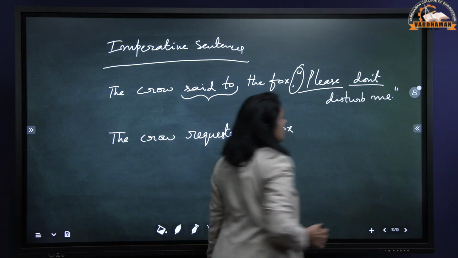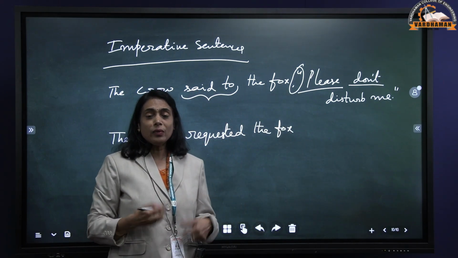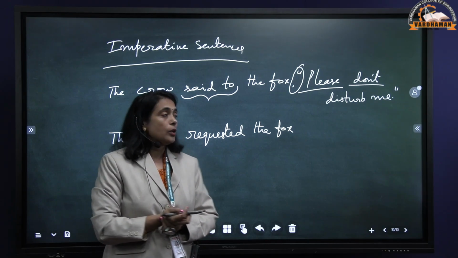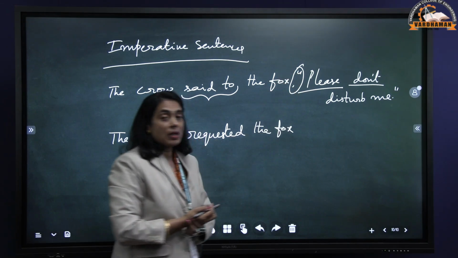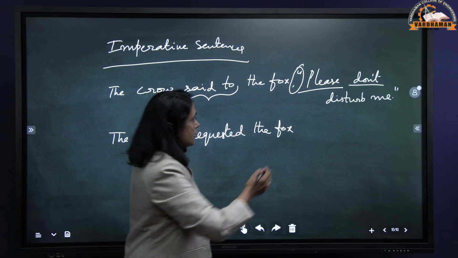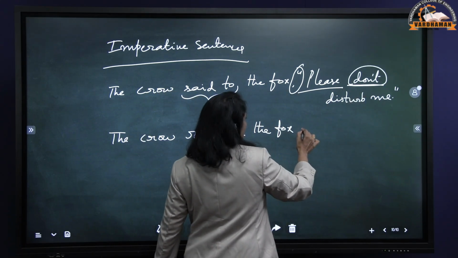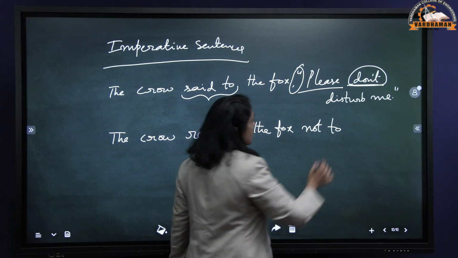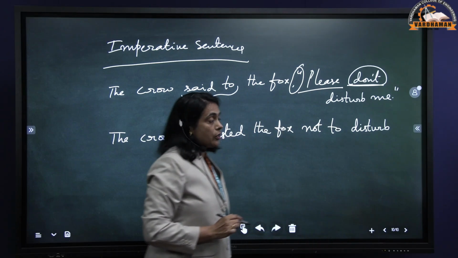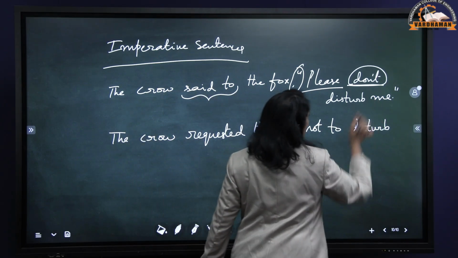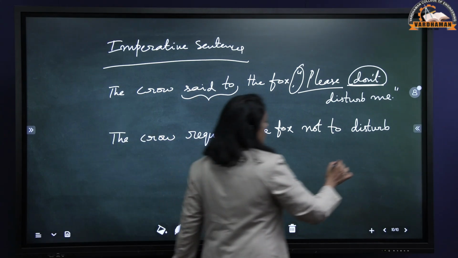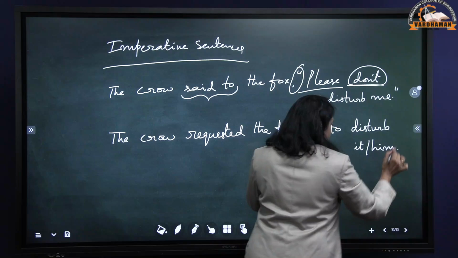The fox, suppose it is a positive sentence, we have to use to. While converting imperative sentence from direct speech to indirect speech, if it is a positive sentence, you have to use to in the place of inverted commas and separating comma. If it is a negative sentence, then you have to use not to. Since this is a negative sentence, this is converted into not to disturb. Tense is not changed here, please. In the imperative sentences, tense is not changed. Not to disturb me. Who is this me? The crow. Either you can say it or him. So not to disturb it, or we can say him. Generally that is what we use.